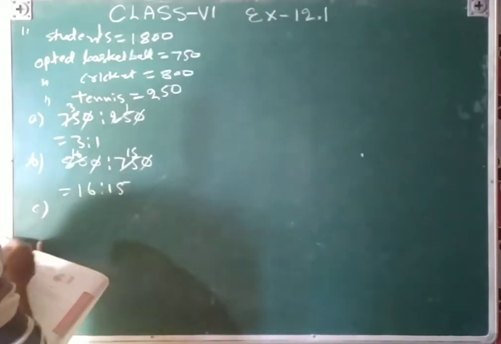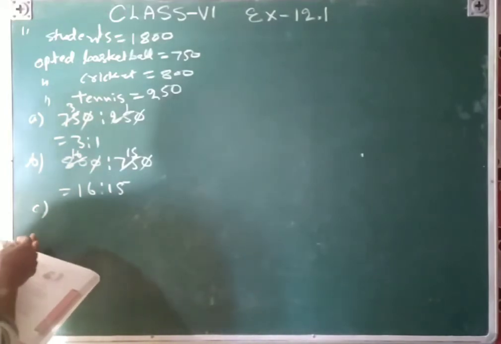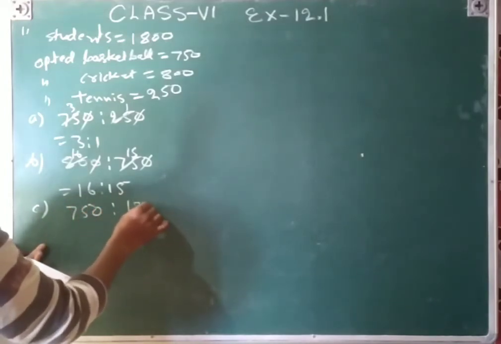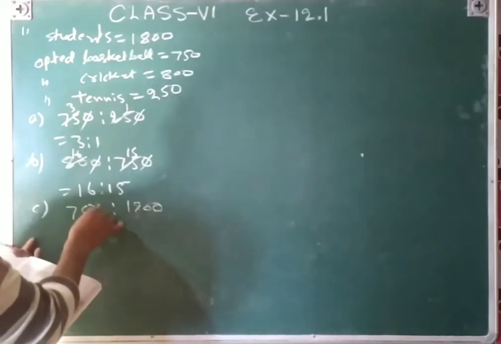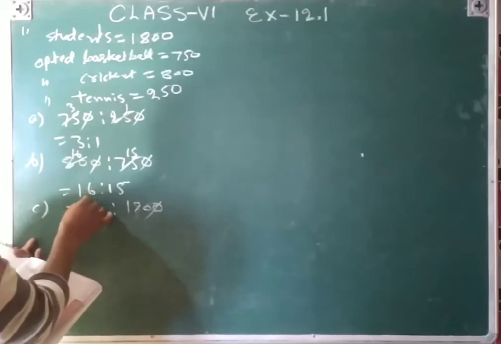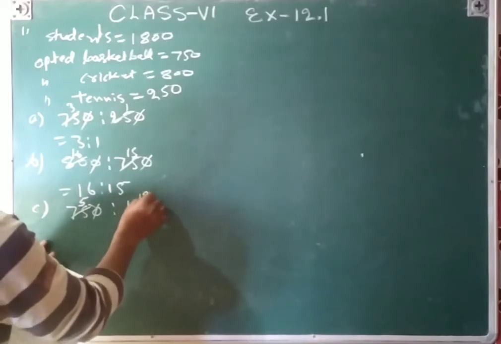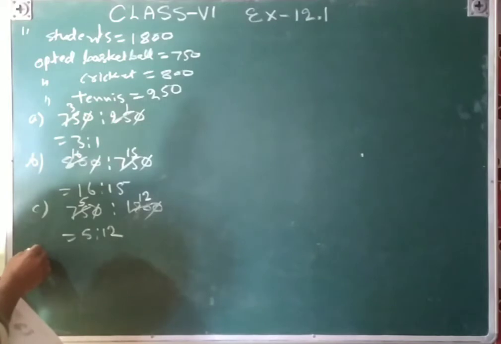C part, number of students who opted basketball and total number of students. Basketball is 750 and then total is 1800. So 0 cancels by 0 and then cancel by 25, 75 and 15, 5 threes are 15, 12, that is 5 ratio 12. And then question number 12,